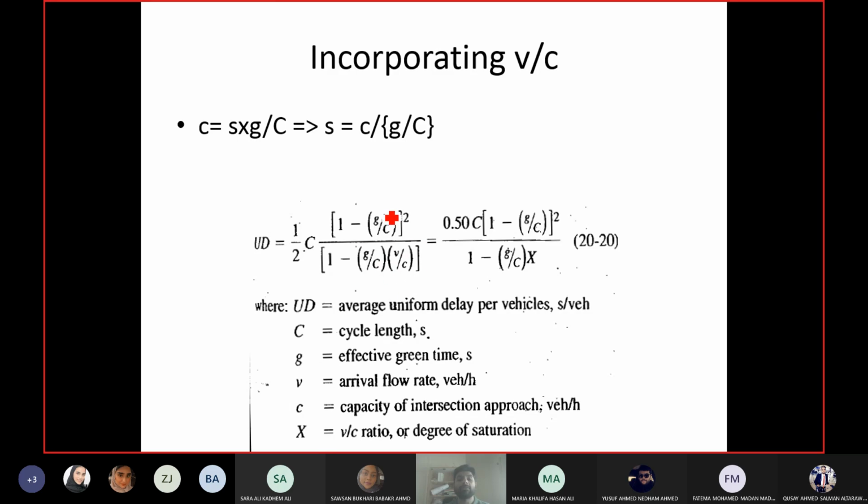So V upon c, which is from here, and then it was upon G upon C, so G by C came here. Now we have the V by c ratio here, denoted in this equation as X. In the delay equation for the roundabout, V by c was also represented as X. So X means volume capacity ratio. Now you have the final equation for calculating average delay per vehicle.